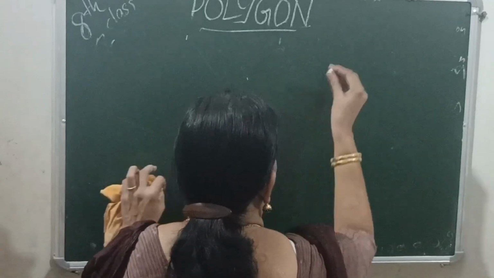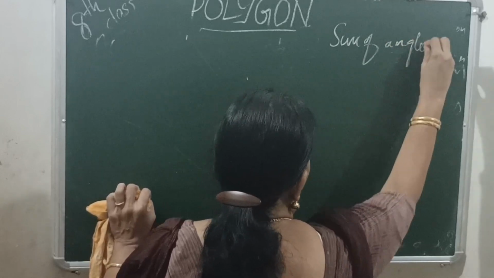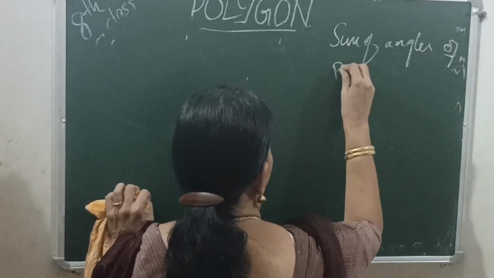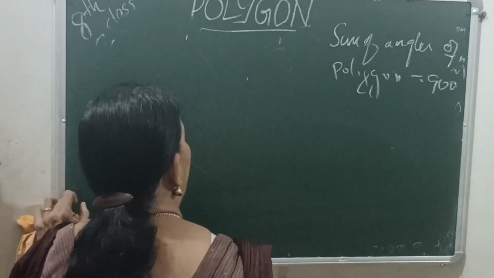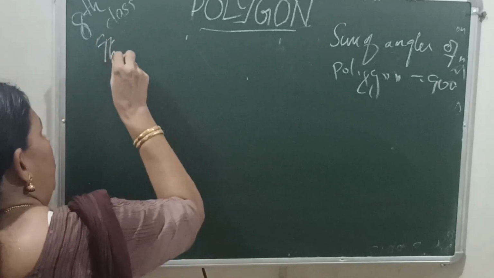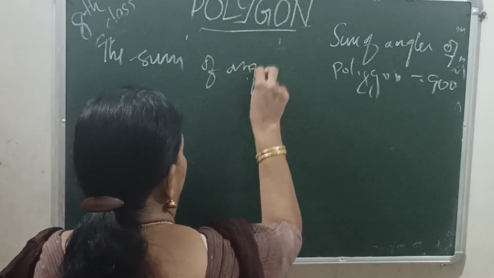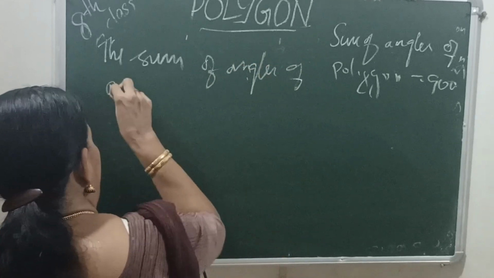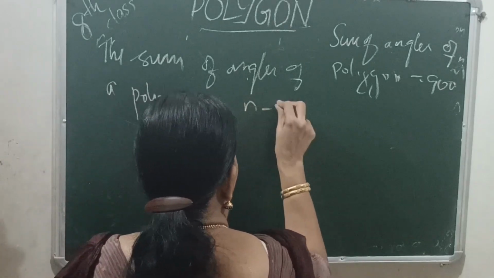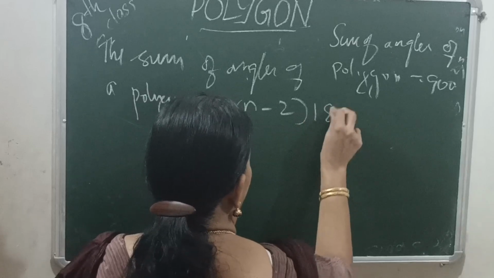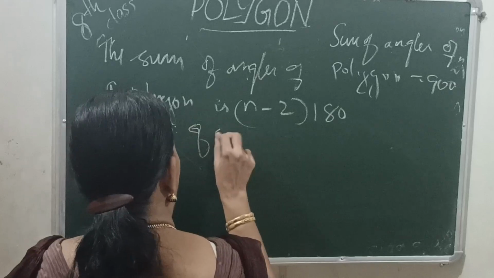We have a formula: the sum of angles of a polygon is n minus 2 into 180, where n is the number of sides.